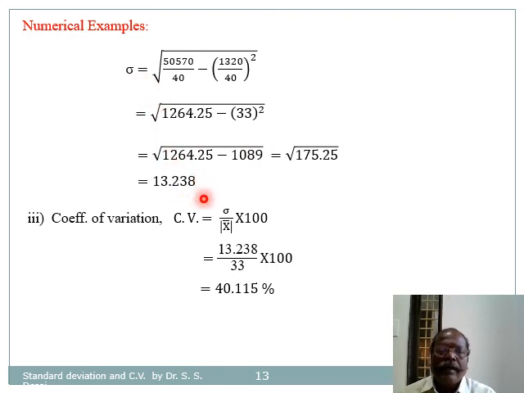And therefore the coefficient of variation CV is equal to standard deviation divided by mean into 100, that is equal to 13.238 divided by 33 into 100, and finally it gives 40.115.